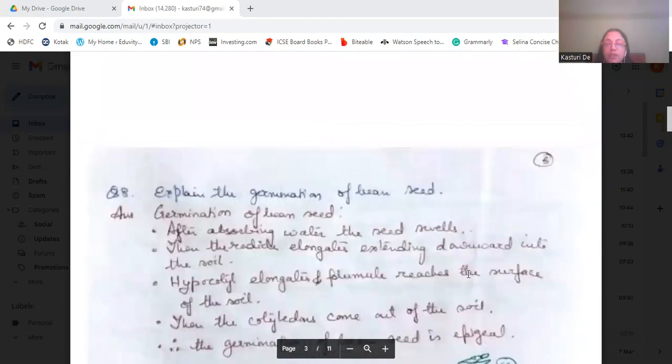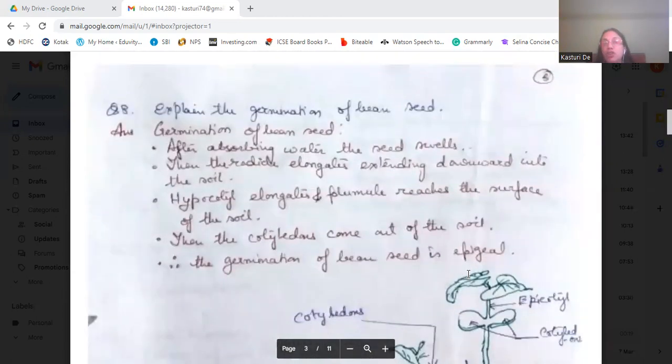Next. Explain the germination of the bean seed. Now, the germination of the bean seed is an epigeal germination. Okay, why?